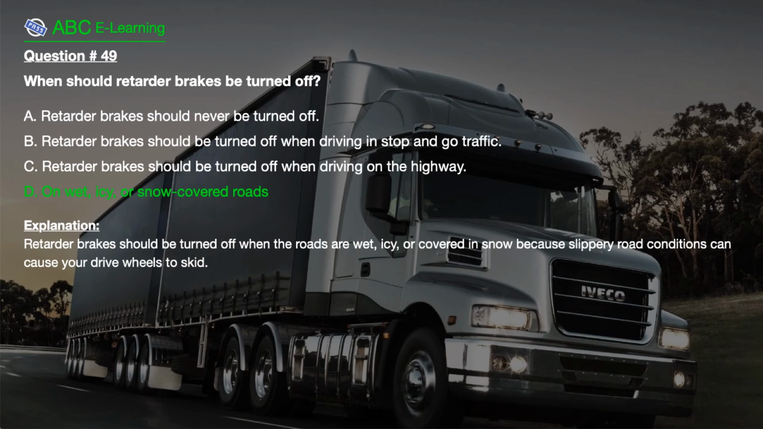The correct answer is D. On wet, icy, or snow-covered roads. Explanation. Retarder brakes should be turned off when the roads are wet, icy, or covered in snow because slippery road conditions can cause your drive wheels to skid.